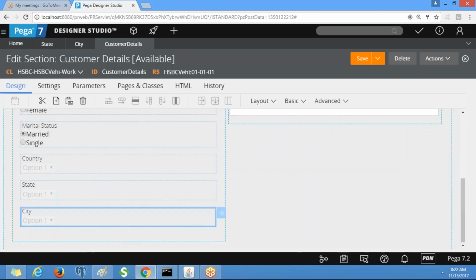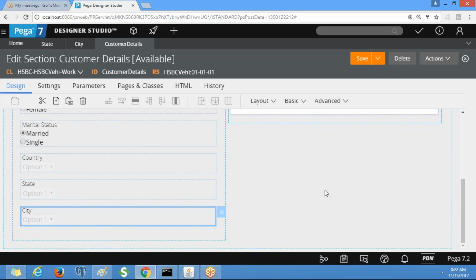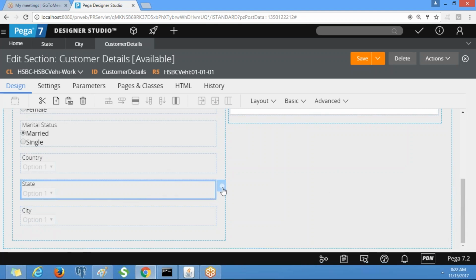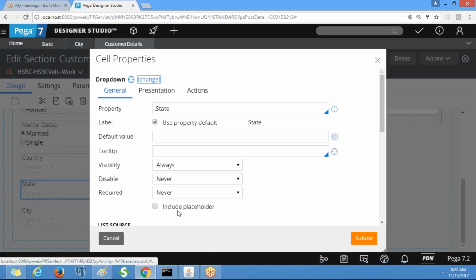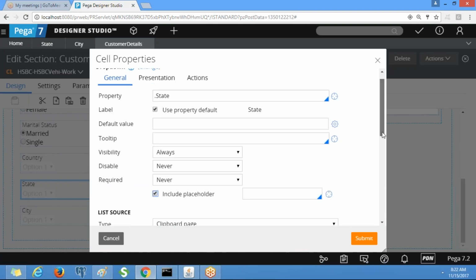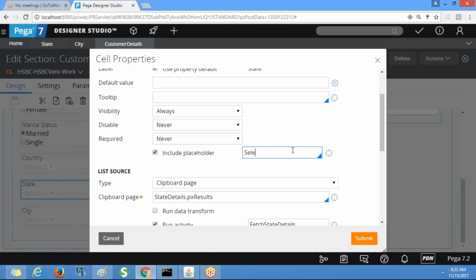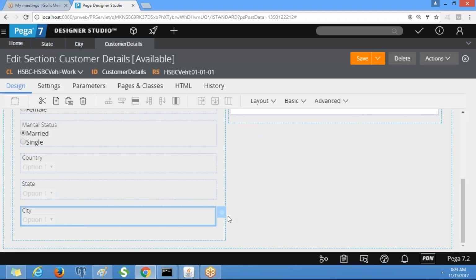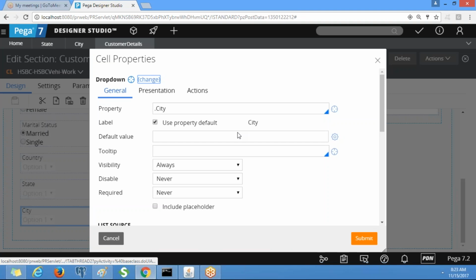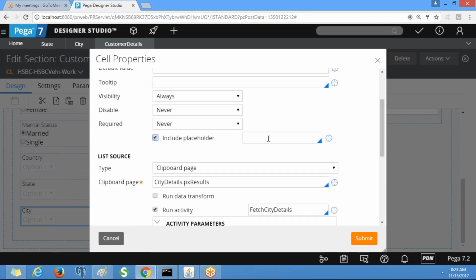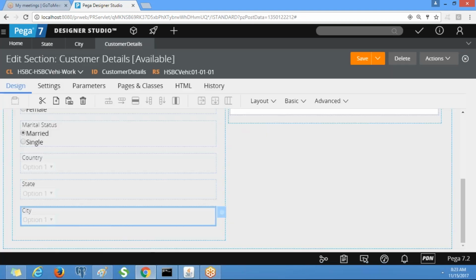Submit it. And also we need to give those placeholders for state and city. Click on include placeholder, give something like this, select. Similarly for city also.